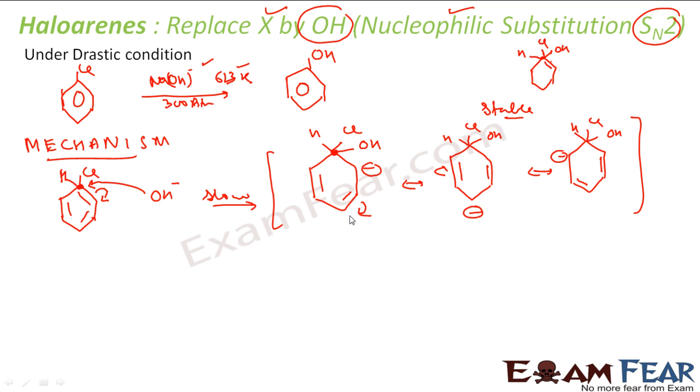Now this happens together actually, but since this resonance structure is stable, this chlorine will leave, because chlorine is a leaving group. So this chlorine will leave, right? And this positive charge will come here, positive and negative will form a bond. So with that, what you get is this compound. So you'll get H and OH. This is nothing but phenol. This is a fast step, right? Correct? In SN2, there was no carbocation formed. This OH attacked from behind and it expelled this Cl out.